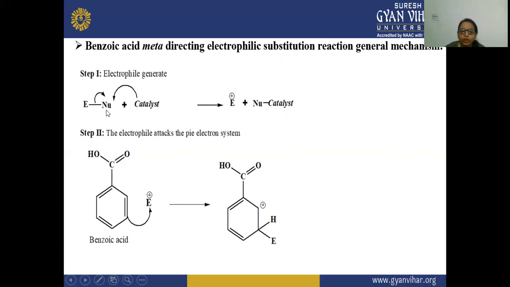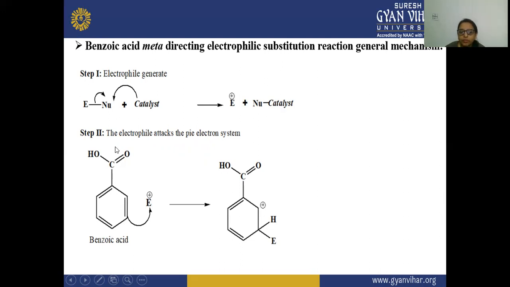The nucleophile withdraws electrons from the electrophile, and the electrophile gets the positive charge. Due to this positive charge, the nucleophile, which has a negative charge, gets attached to this catalyst. So in the first step there is an electrophile with the positive charge, and the nucleophile forms a bond with the catalyst.